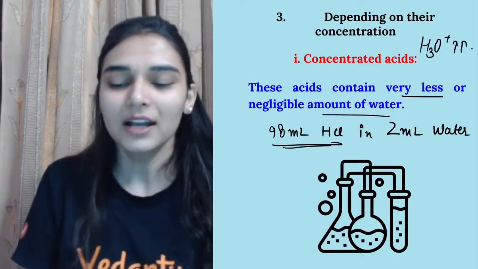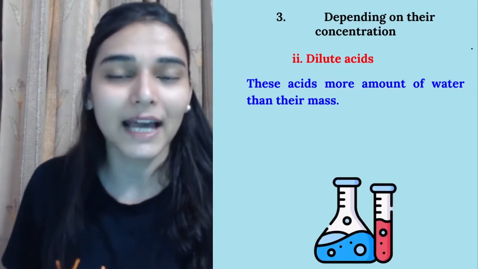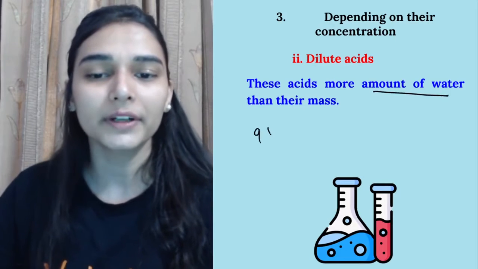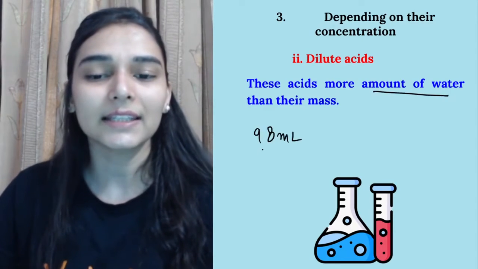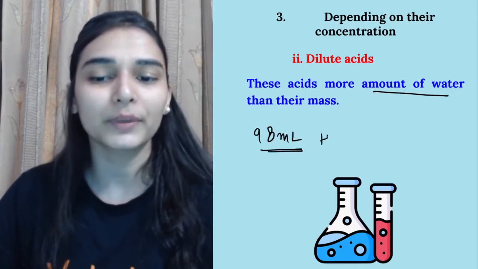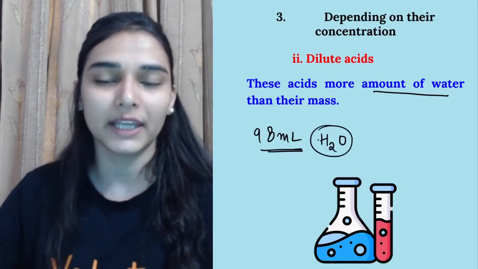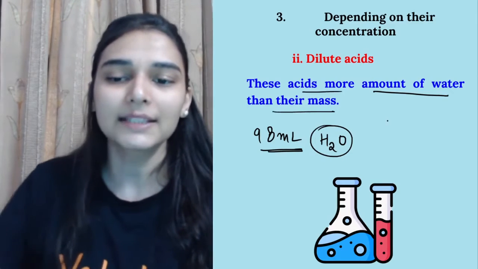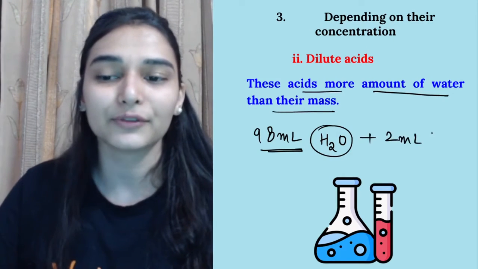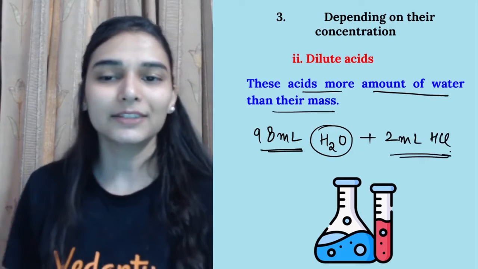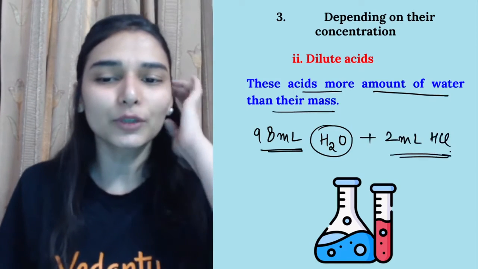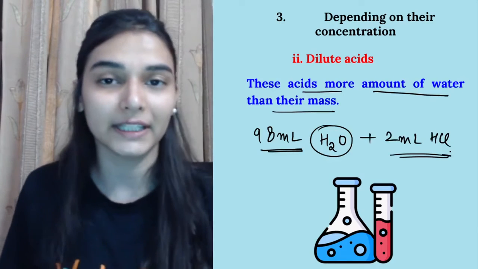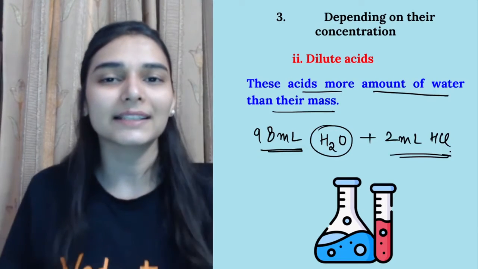ठीक है? काफी होगा. So you are having dilute acids on the other hand. इसमें क्या होगा? They contain more amount of water. जैसे let's say 98 ml water would be there and 2 ml of acid would be there. So these acids have more amount of water than their own mass. So you can take 2 ml of hydrochloric acid. ठीक है? So that is a dilute acid, and dilute acid जो होगा that is even safe as compared to concentrated acid because concentrated में acid का amount is more.